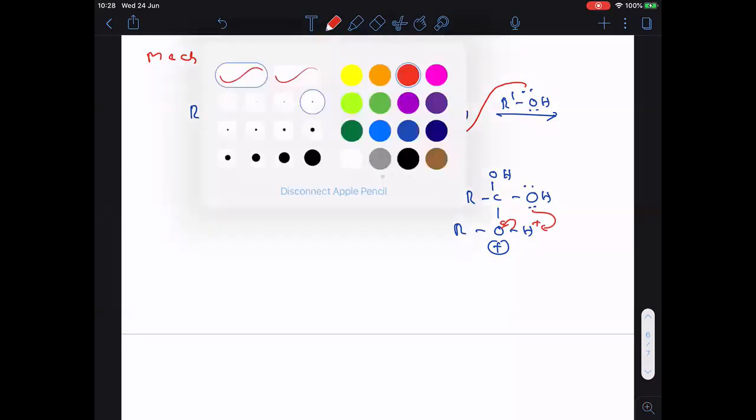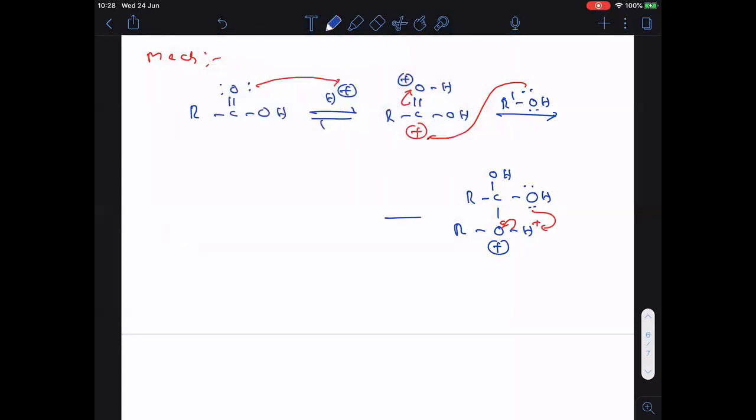Then RC, OH, and here we get OH2 plus, and then OR. H plus is taken by the OH only. Now this oxygen carries 2 lone pairs, am I right?